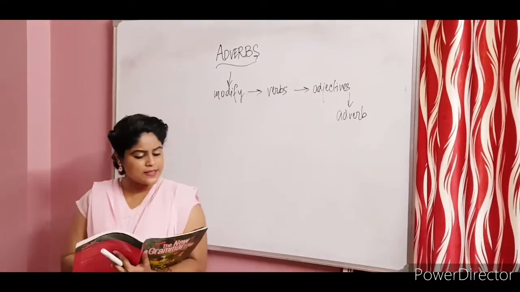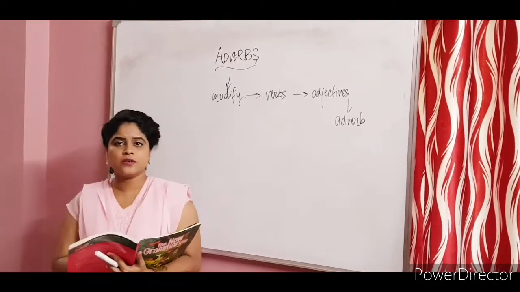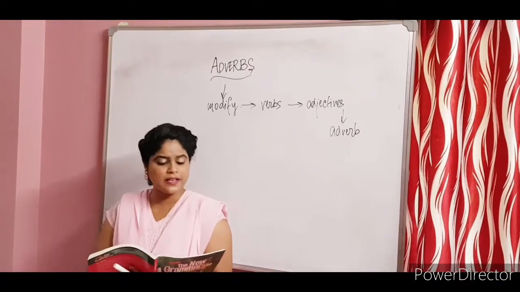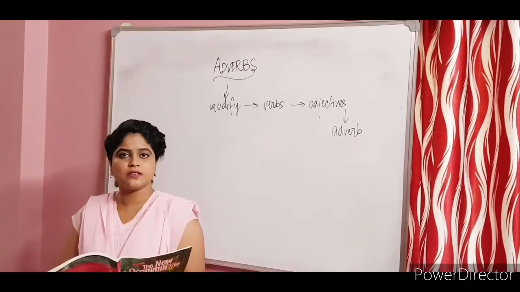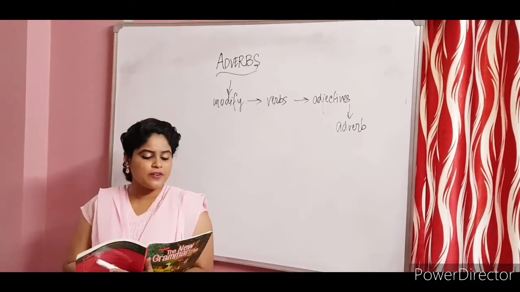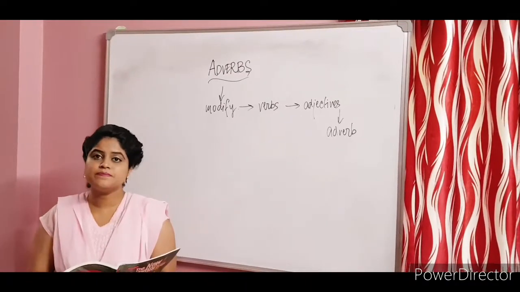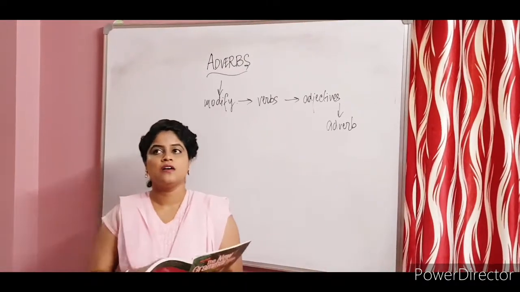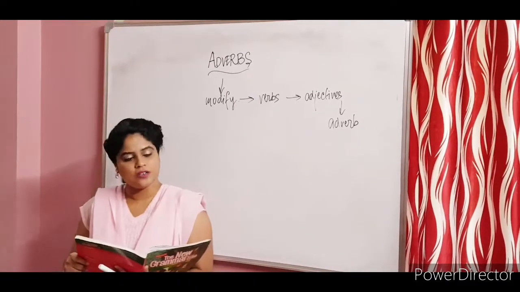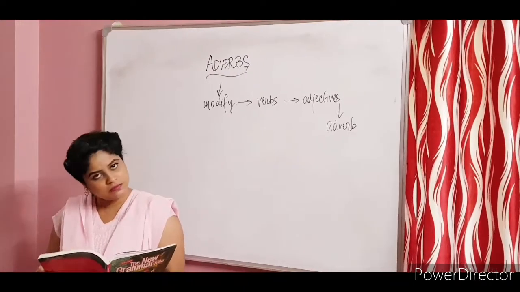The sentence B says, we were extremely happy for her. Now happy is a state that is describing the person. It's a state which the person is expressing: happy. The girl was happy. So it is modifying, but before happy you have the word extremely. That is telling something more about to what degree is she happy, how much is she happy. So that is your extremely happy for her. So extremely is your adverb.